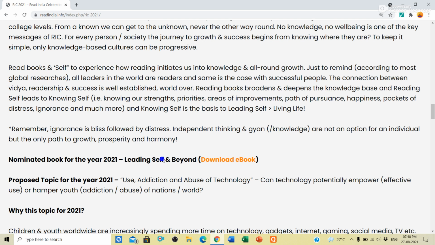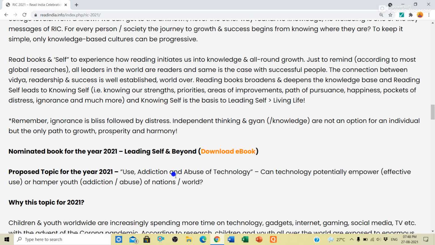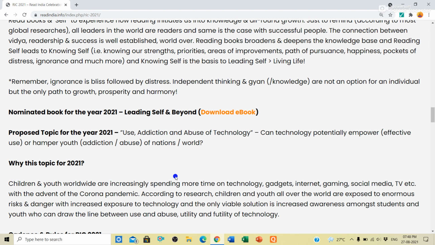Then you have to write a summary in 2 pages about the book, and make a video of 2 minutes, meaning less than 2 minutes, not more than 2 minutes. Then you have to upload both the PDF and your video by September 15th.